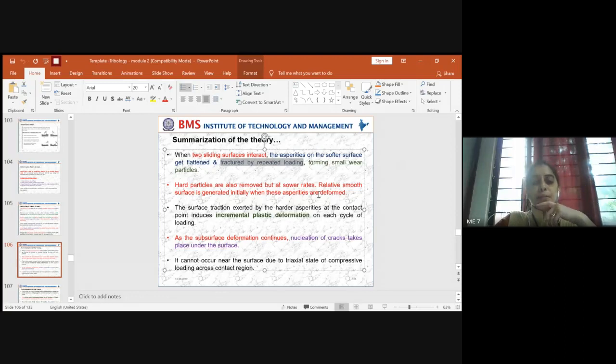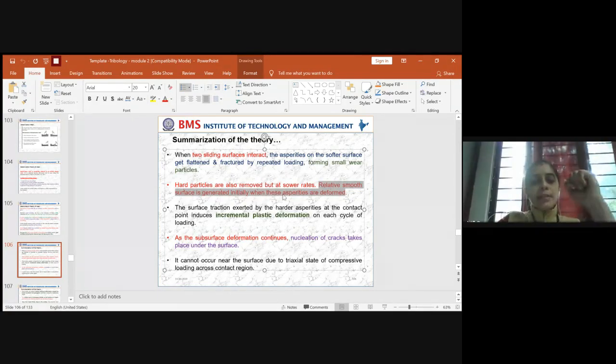Why? Because a relatively smooth surface is generated initially when these asperities are deformed. So the asperities across the surface will deform. There will be some change in the dimension of an object, right, due to this repeated loading. And as a result, the hard particles will be removed at a very slow speed.